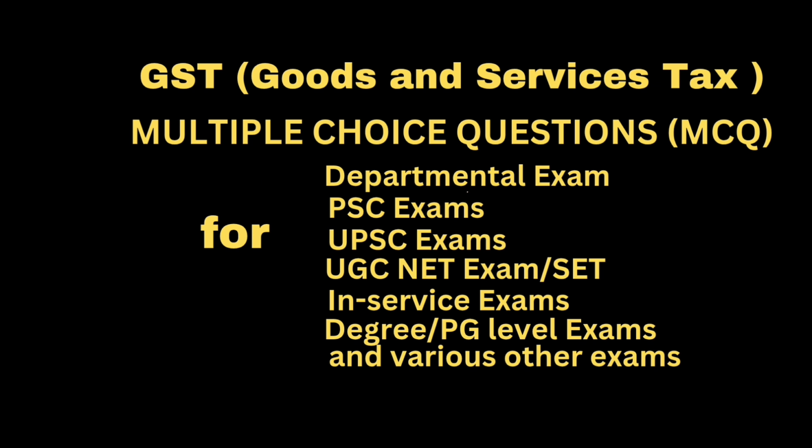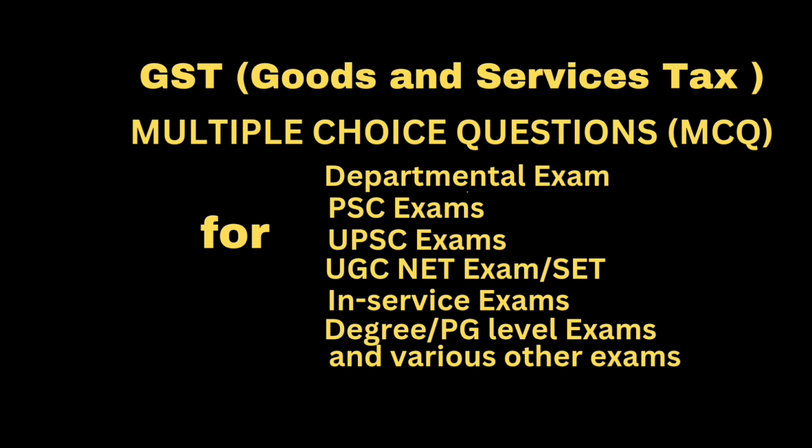Question: the threshold limit for registration under composition scheme for a supplier of services is. Answer: 50 lakh. Question: the rate prescribed for payment of GST in case of a supplier of services who has opted for composition scheme is. Answer: 3% of the turnover as CGST and 3% of the turnover as SGST or UTGST.